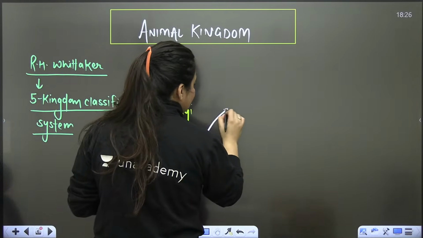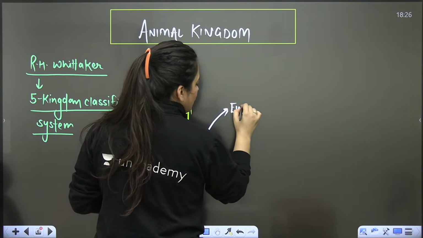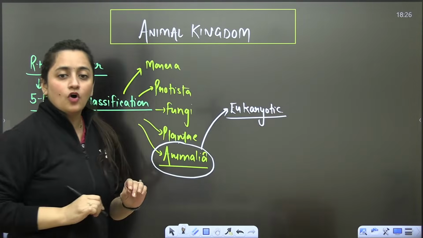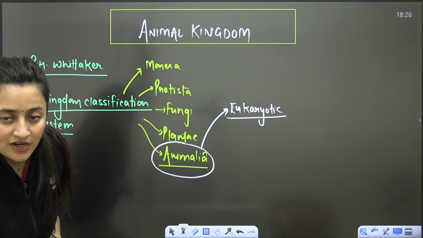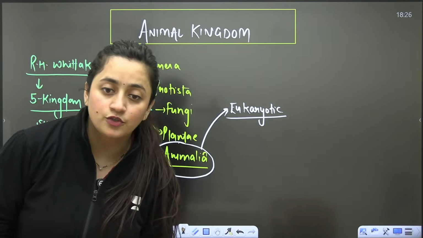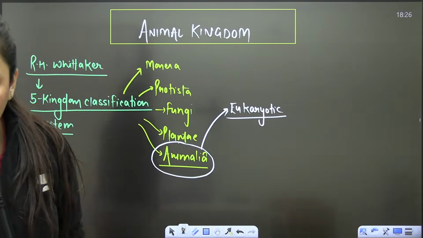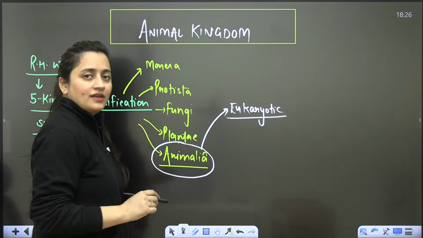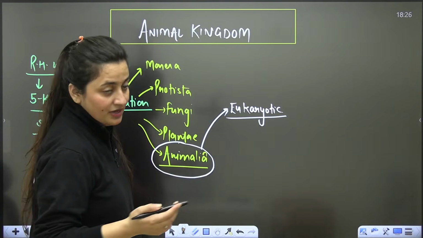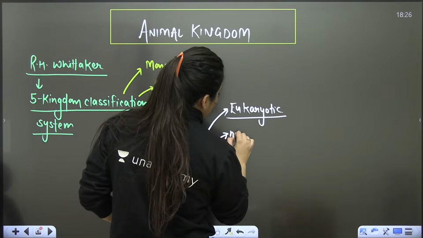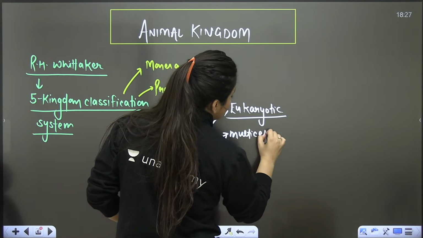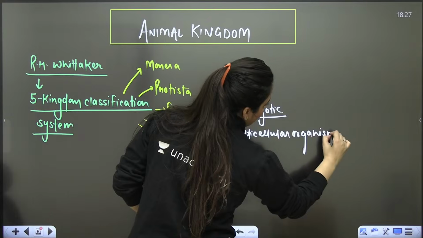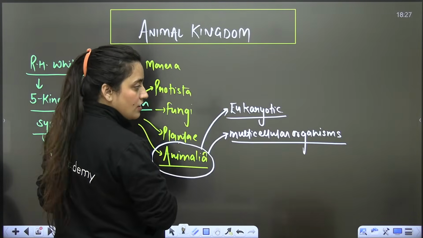So when you talk about this kingdom Animalia, one thing is for sure, that all the organisms are going to be eukaryotic here, right? We are talking about the kingdom Animalia. Plus here you are going to see multicellular organisms.